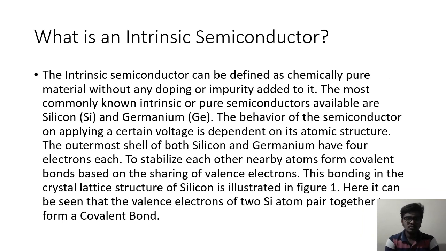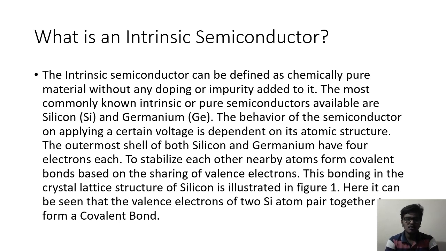What is an intrinsic semiconductor? The intrinsic semiconductor can be defined as a chemically pure material without any doping or impurity added to it. The most commonly known intrinsic or pure semiconductors available are silicon and germanium.